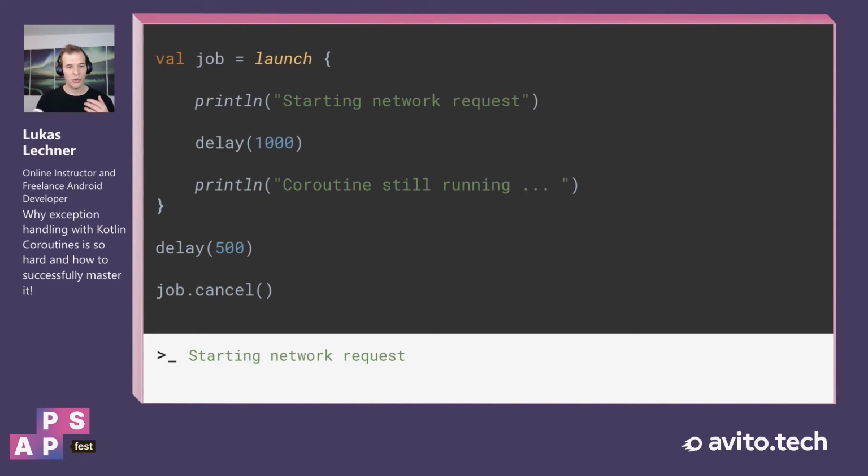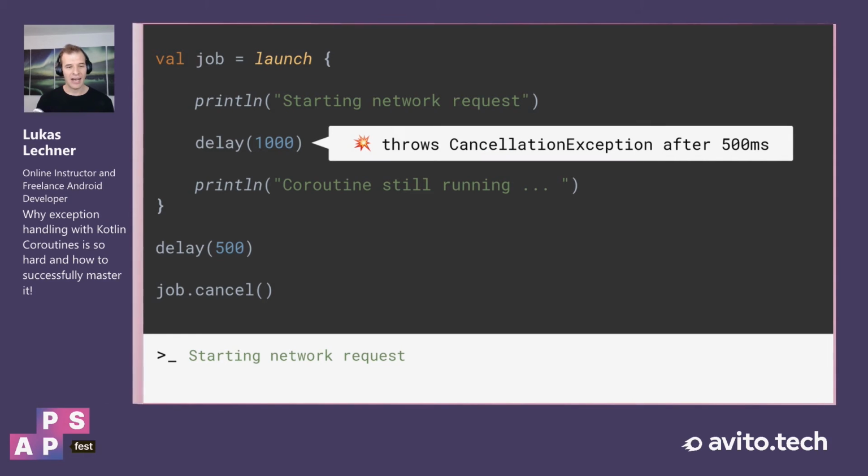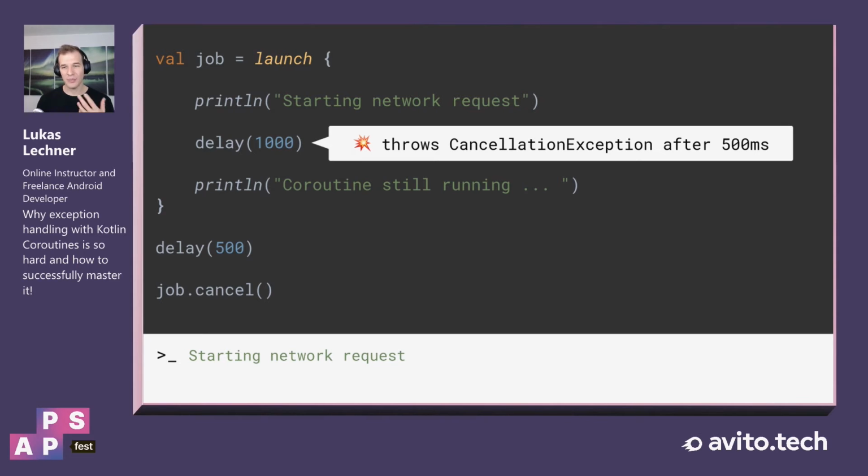And when we run this app, at first starting network request will be printed out, and then after 500 milliseconds, the delay suspend function will throw a cancellation exception, and therefore this coroutine will complete exceptionally with the cancellation exception, and the coroutine stops its execution.